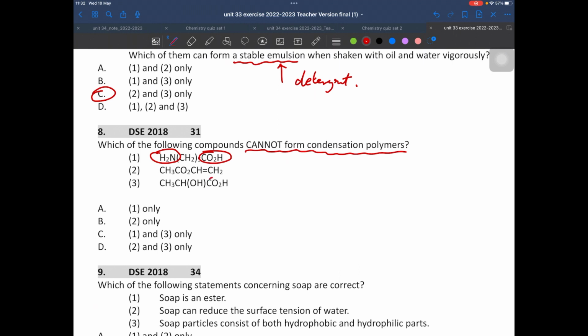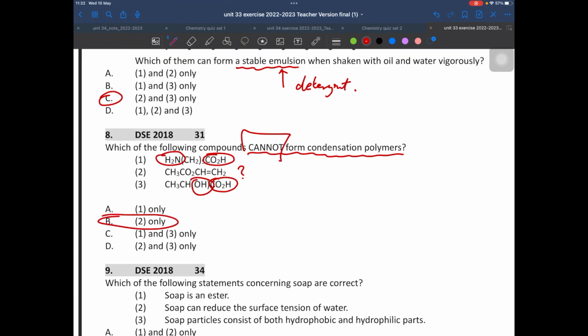The third one, also good, it can form a polyester. But what about the second one? We have an ester and a CC double bond, but sorry to say, they cannot react with each other, right? Our question is 'cannot', so it's 2 only.